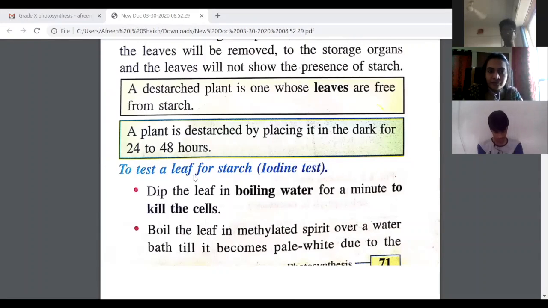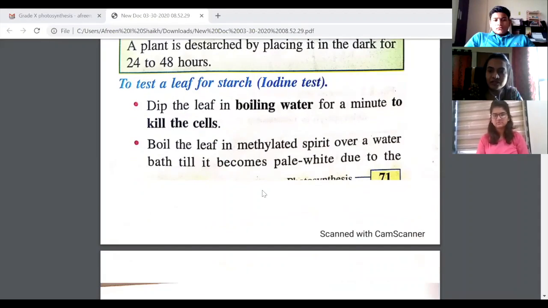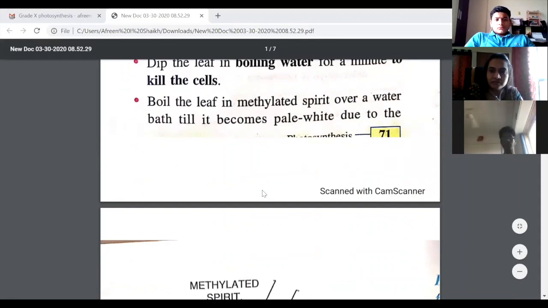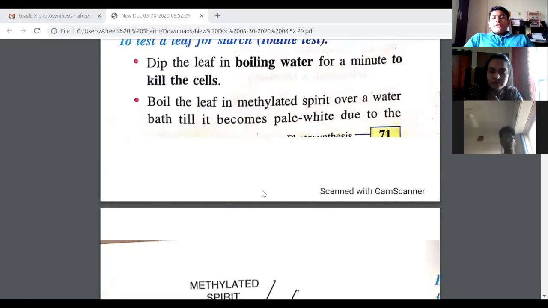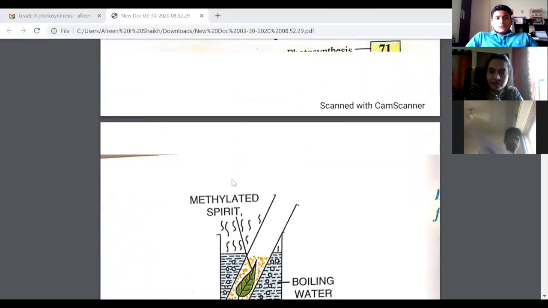What do you do to a destarched leaf? Putting the leaf in boiled water. Okay, for how long? For 1 minute. After that, what do we do, Akshat? We boil the leaf in methyl spirit. Okay, you will boil the leaf in methylated spirit in a water bath.